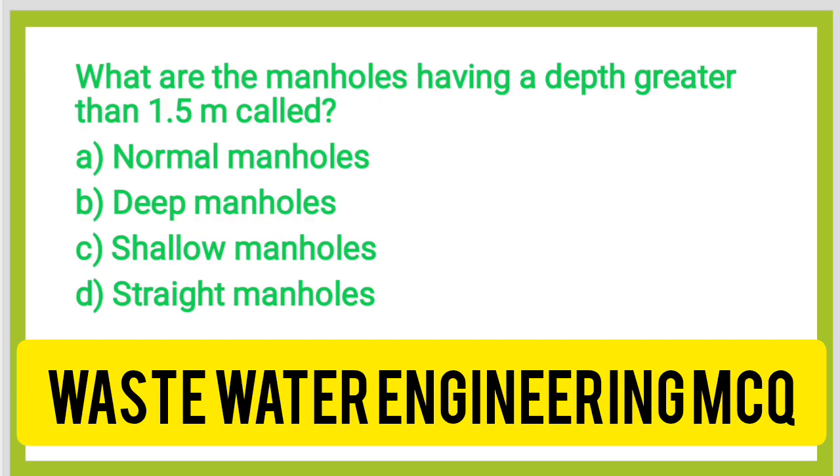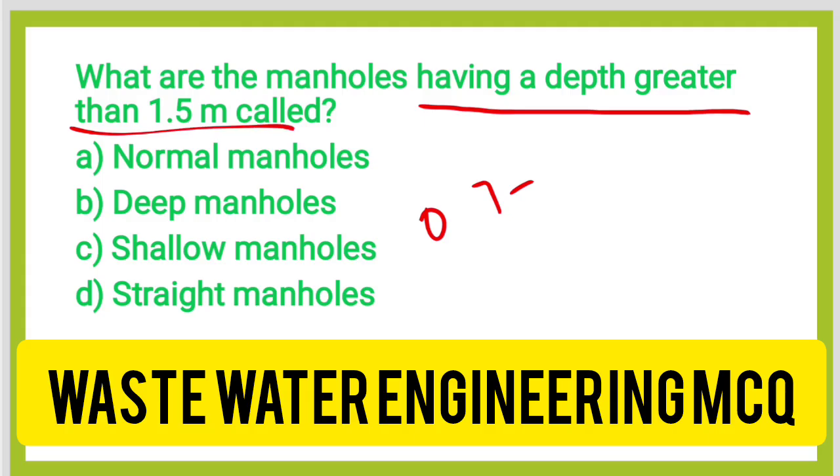A manhole having a depth of 0.7 to 0.9 is called a shallow manhole. A manhole having a depth of 1.5 meters is called a normal manhole. A manhole having a depth of greater than 1.5 is called a deep manhole. Here they are asking about a depth greater than 1.5 meter, so option B, deep manhole, is the correct answer.